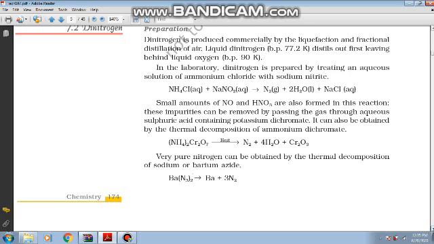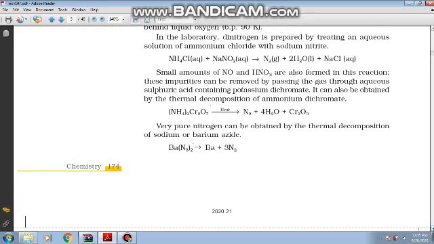Then small amounts of nitrogen oxide and HNO3 which are formed in the reaction can be removed by passing this reaction mixture through sulfuric acid, right? And then through potassium dichromate. Then children, when you pass this reaction mixture through potassium dichromate, we will get the formation of ammonium dichromate, which on decomposition gives you the nitrogen.